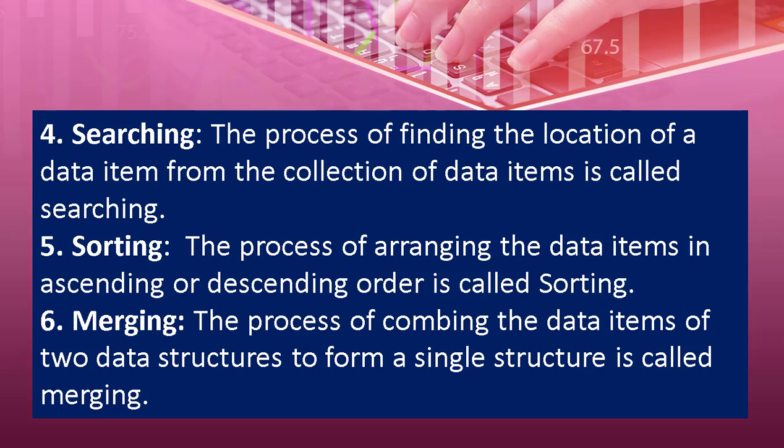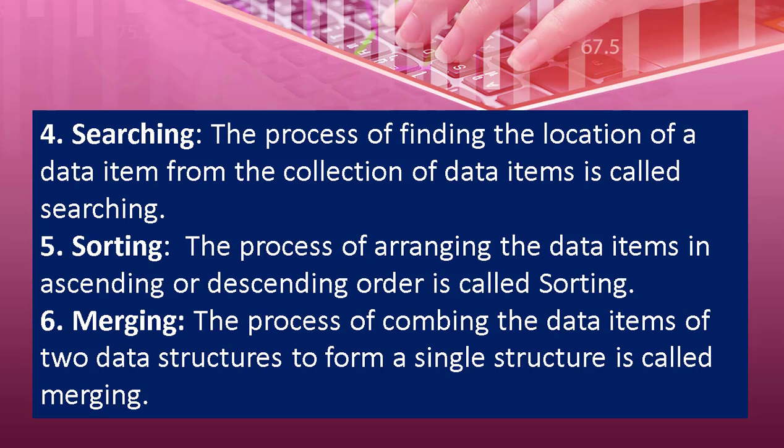For example, take the names of students: if the name starting with Z is first, then G, then W, it is not arranged properly. So we start arranging, first A, then B, then C. When this arrangement is done, it is called sorting.